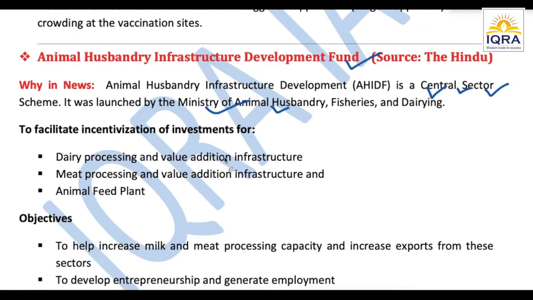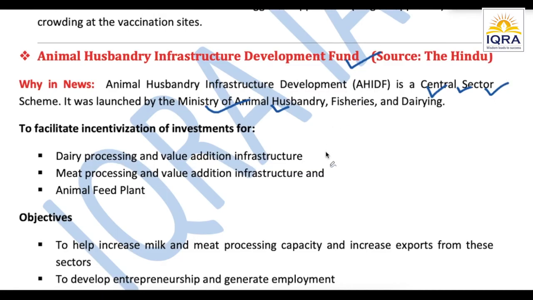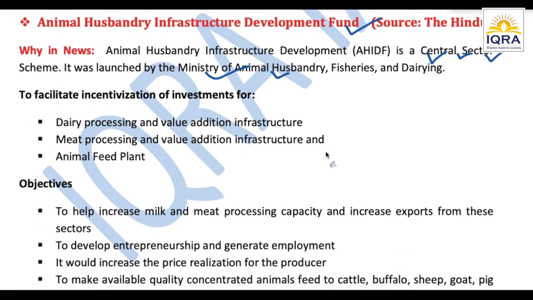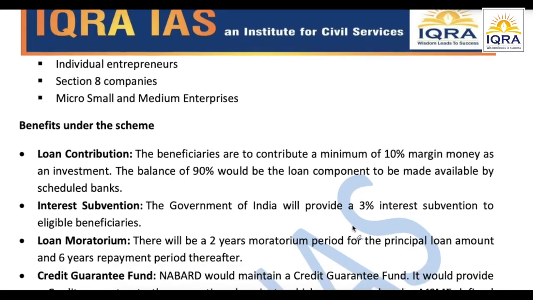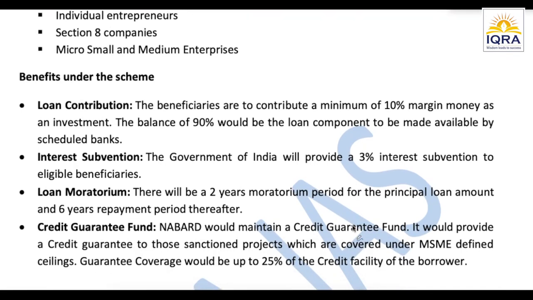So to summarize this topic, यह central sector scheme है जिसके बारे में हम अभी पढ़ रहे हैं, right? Objective इसका हमने देखा. Objective is simple, that we are going to increase the milk and the meat processing capacity, and also we're going to overall increase the production of it so that we can eventually increase the export of our country, and it will also gradually increase the employment, which is जो सबसे ज़्यादा ज़रूरत है आज के टाइम में.